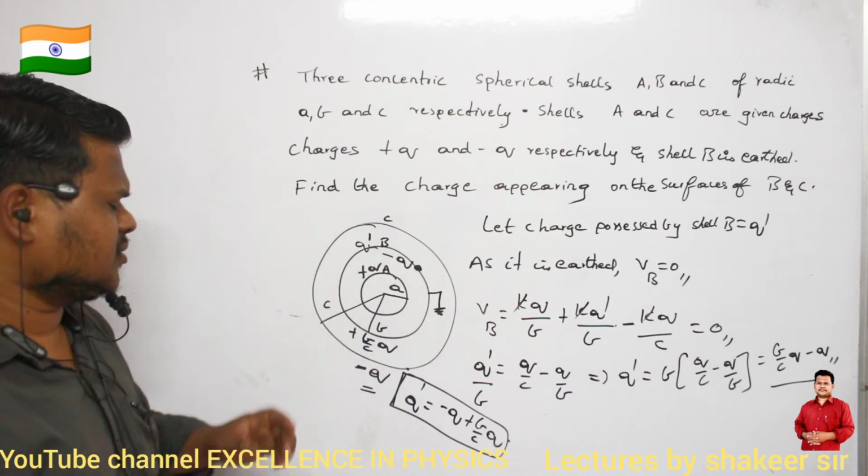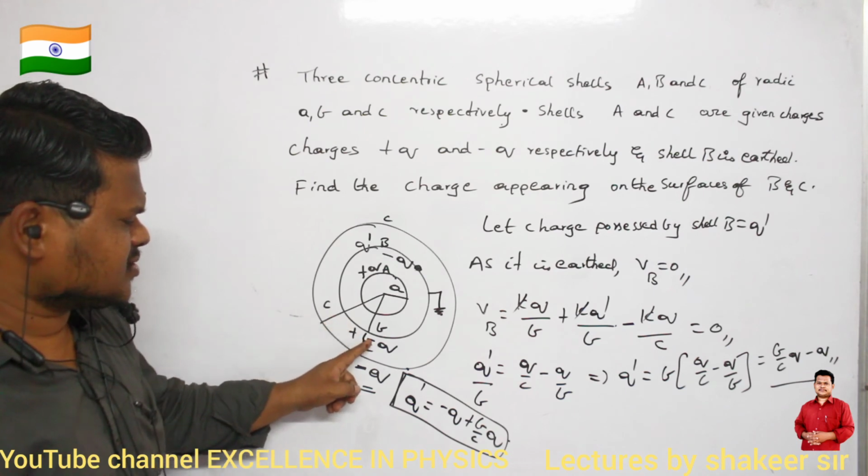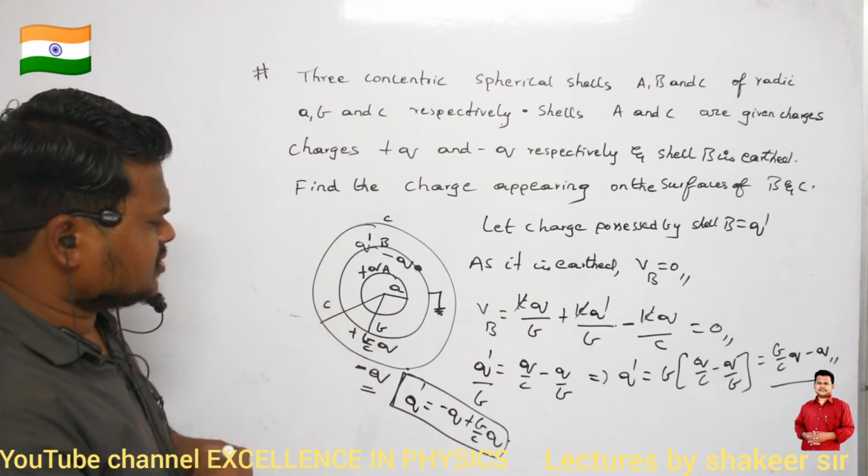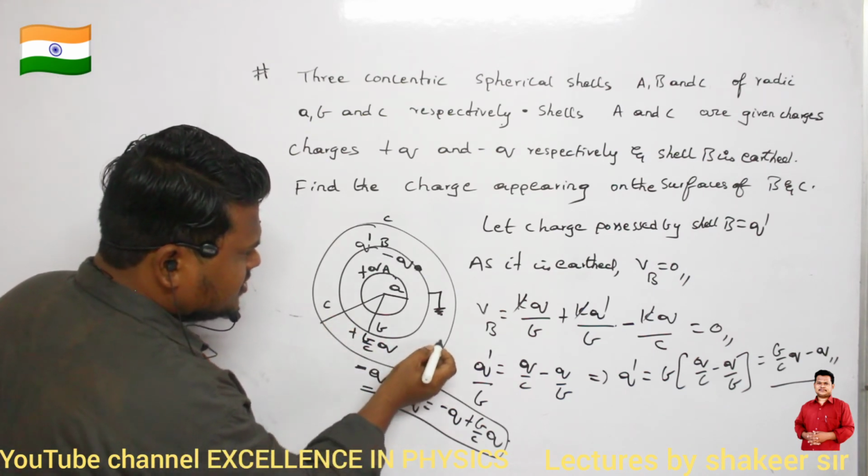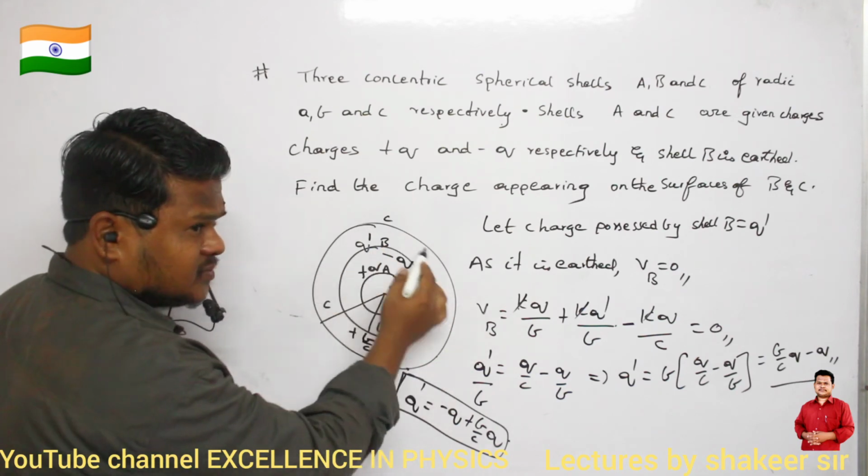Are you able to understand? Then if the outside surface of shell B has plus (B by C) into Q, what is the charge present on the inside surface of shell C?